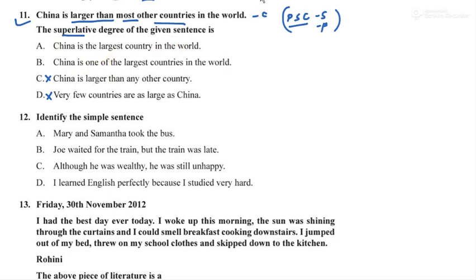So see here you have to look for this countries. They have given countries, so it is in plural form, correct? So your answer should also be in the plural form. China is one of the largest countries in the world. Here they have given largest country in the world. No, this will be the correct choice, countries. Okay, China is one of the largest countries in the world. To know the trick, please watch that video. Okay, the link is in the description box.